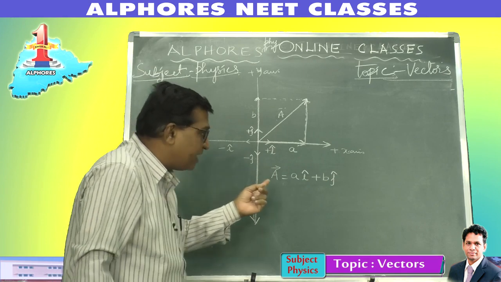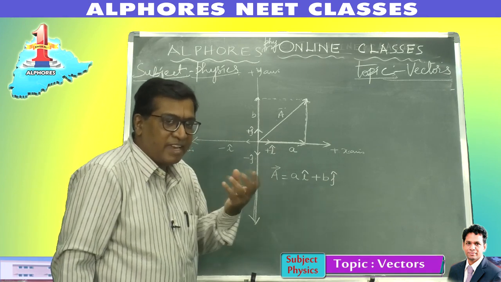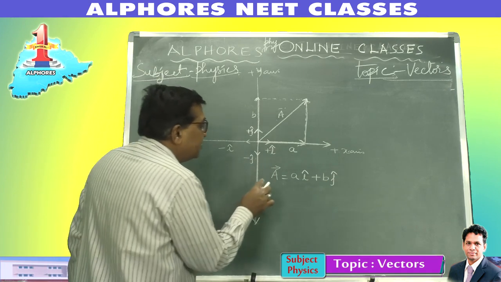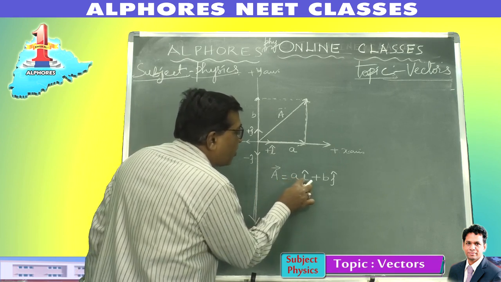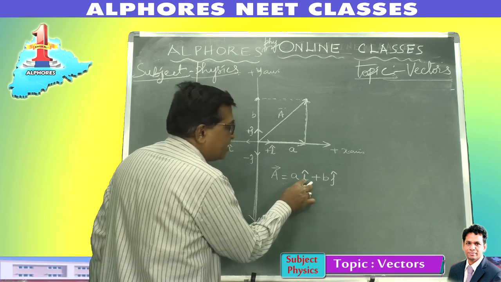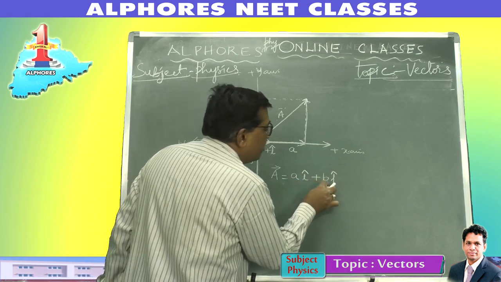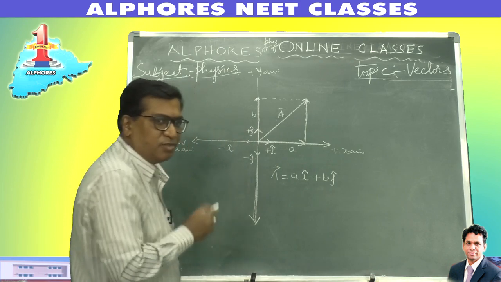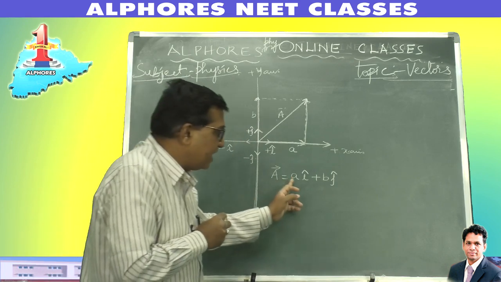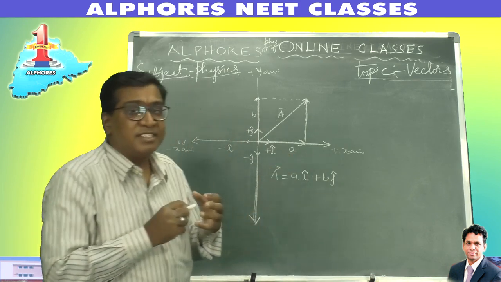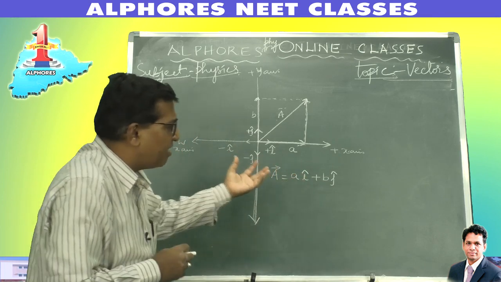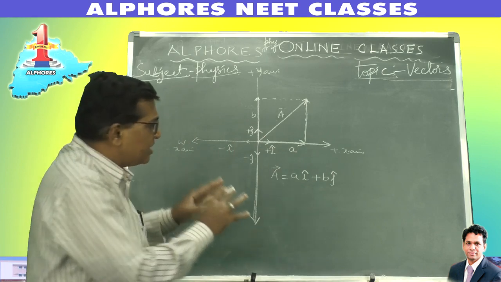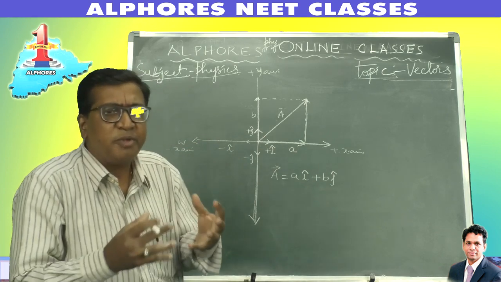So what does this spell out? When I expand it, the vector A bar is A units along the positive x-axis, that is east, plus B units along the positive y direction. So it is A i plus B j. This is actually represented as the position vector. We'll have a keen study about this later. I just wanted you to know how to represent a vector.